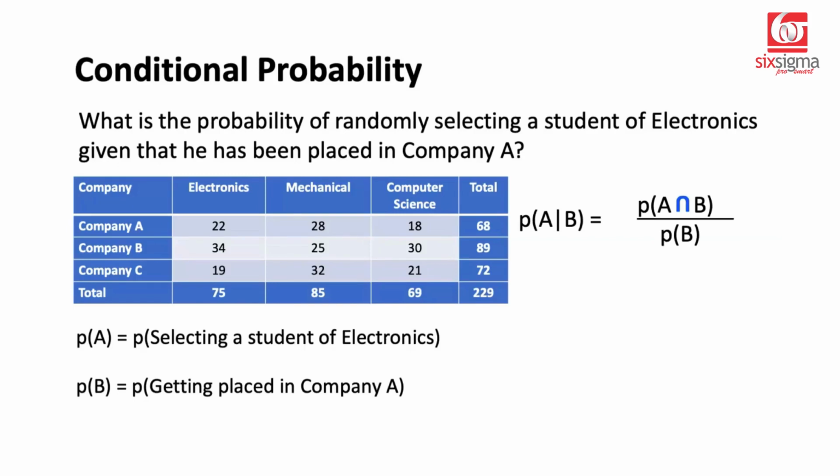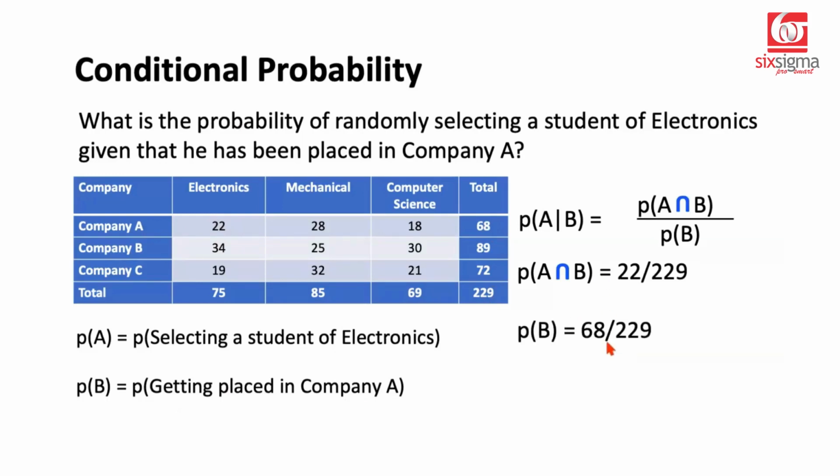So what is the intersection between electronics and company A? 22 by 229 is the intersection. Why? Because these are the students of electronics who got placed in company A. And then what is the probability that a student gets placed in company A? This will be 68 divided by 229.